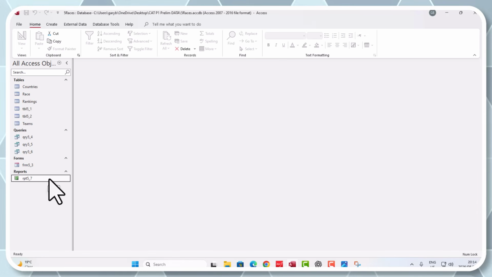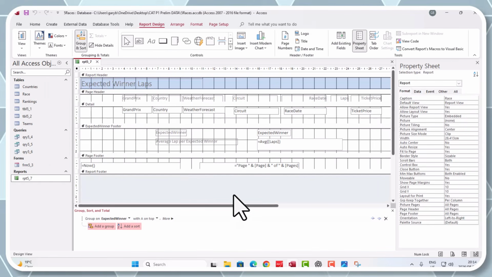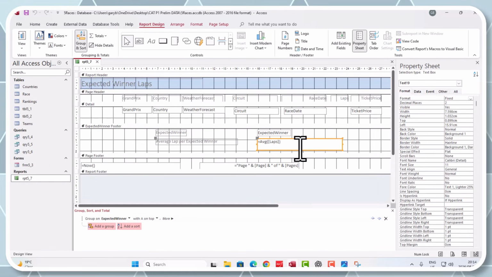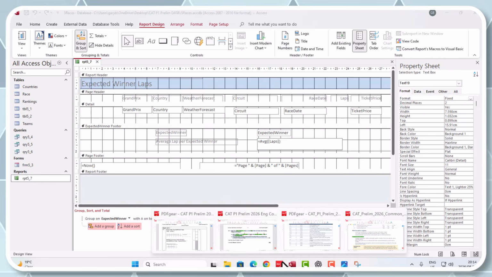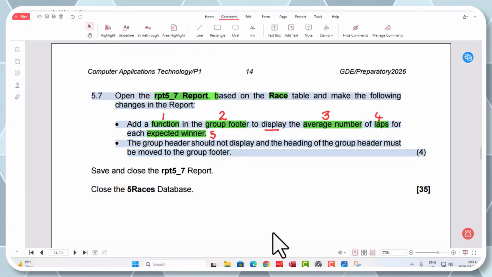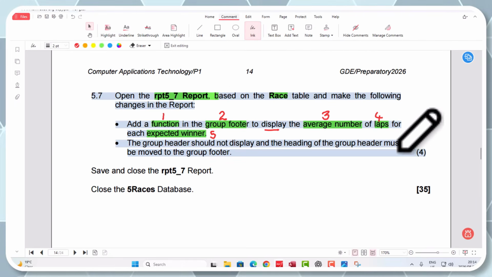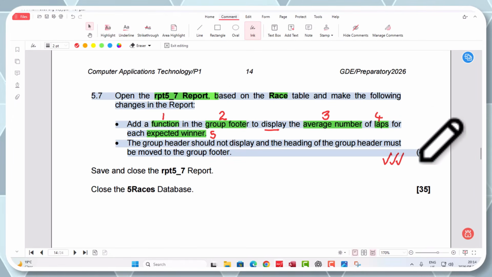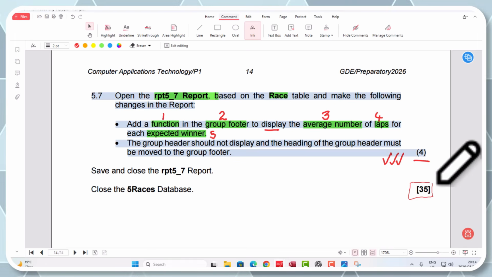Again, you can rewind the video, guys, and just have a look at how I built this. So just to recap quickly, we added in under the builder, we did the average laps. We also then said, right, we've got to move this header out, which was the expected winner, into this footer that they wanted, that group footer for the expected winner. And that was my marks there. So let's just go back to our question paper, and that rallies off the 4 marks that we needed to get our full 35 marks there.